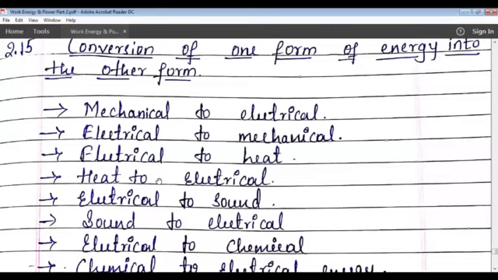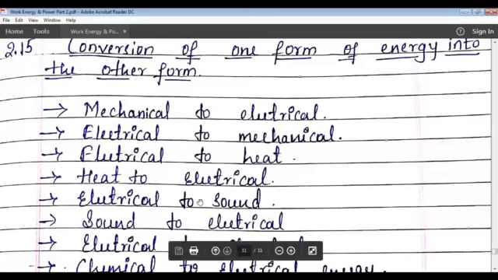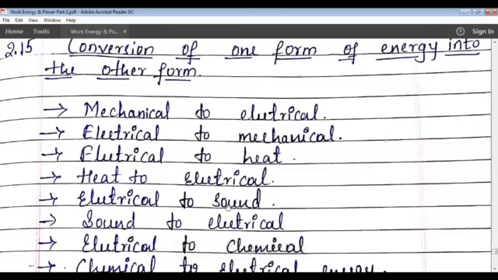Next one is electrical energy to sound energy. See here, we have devices like the loudspeaker. A loudspeaker, when it is in use, receives electrical energy in the form of electrical signals from the microphone, and it changes it into sound energy.